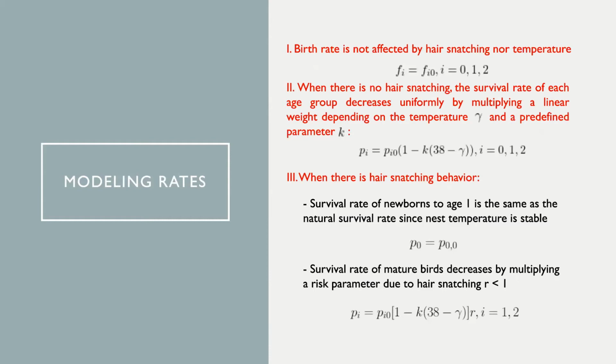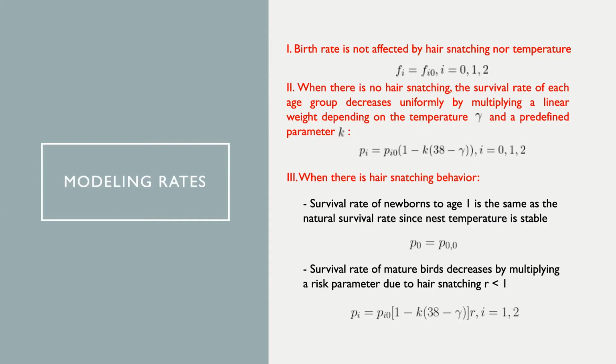So now we come to see the relationship between the rates. First of all, because we previously assumed that the temperature and the hair snatching behavior do not affect the birth rate, the birth rate will be the same for all scenarios that we consider. And when there is no hair snatching, for the survival rate, we can expect that as the temperature gets colder, without hair snatching the bird will lose the thermal benefits and face a higher risk of dying. So this risk could increase when the temperature decreases. To estimate that, we multiply the natural survival rate with a linear factor depending on the temperature, gamma.